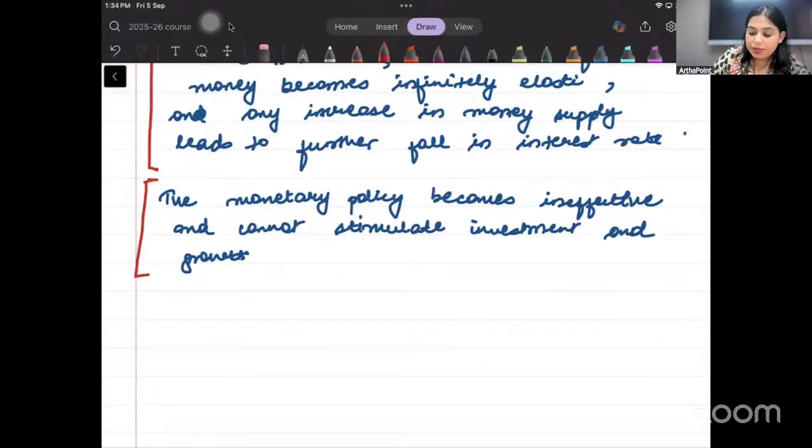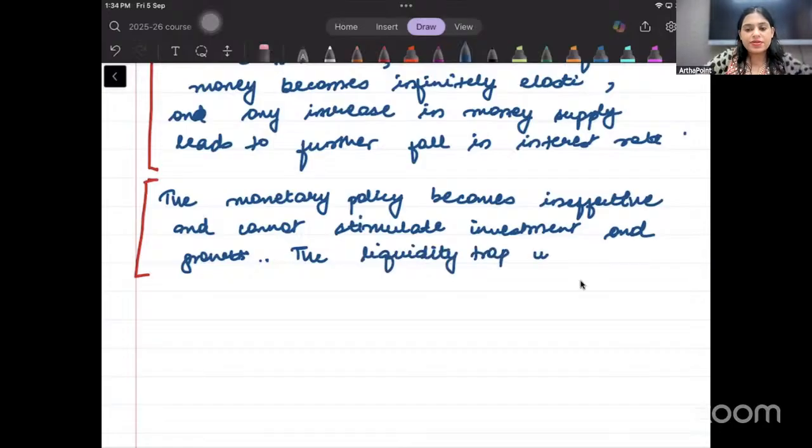ठीक है. अब हम बताएंगे कि when liquidity trap happens, और हम ये भी बता देंगे कि इस सिचुएशन में केन्स ने क्या बोला है, what to do, right? And we'll conclude the answer. So write down the liquidity trap usually happens. Don't use the word usually, it's a very casual word in English.